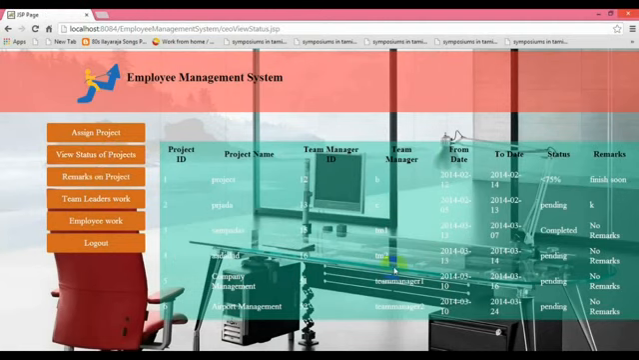So these are the project titles which have been given, with a team manager ID and the team manager, and the starting date and the ending date, with the status as well as the remark. So this is the date we have been provided. This is a starting date, and this is the ending date.